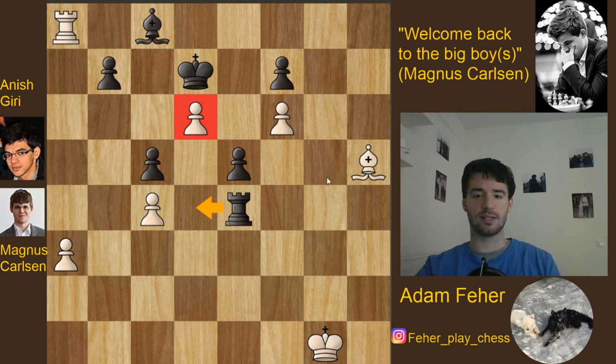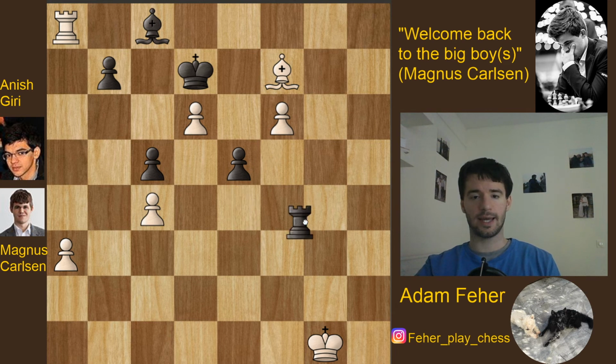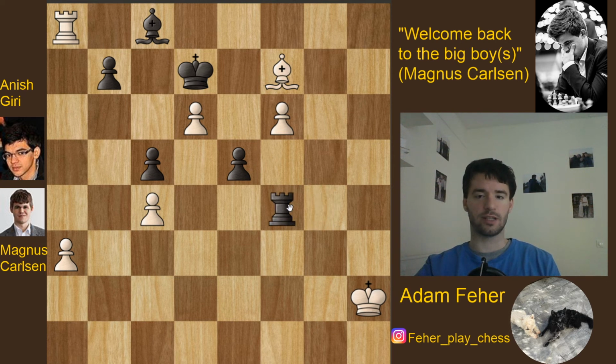But actually he doesn't have time to do this because now white takes on f7 and comes rook g4 check. The king goes to the h file so that rook f4 is not a check, but this is still what Giri played. And now finally black can take the f6 pawn.